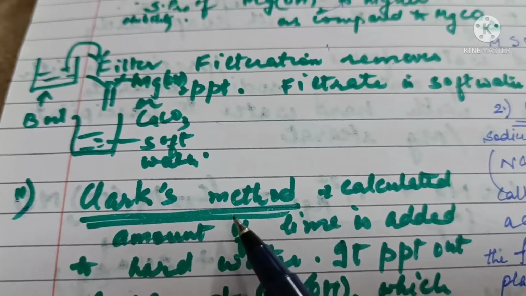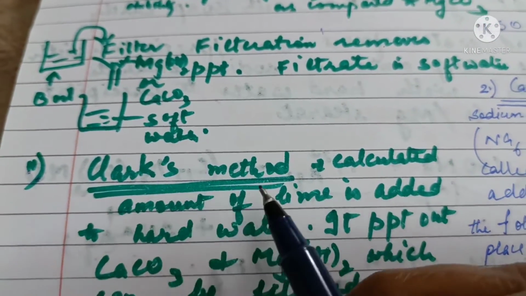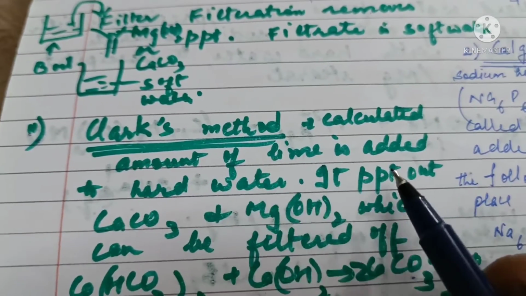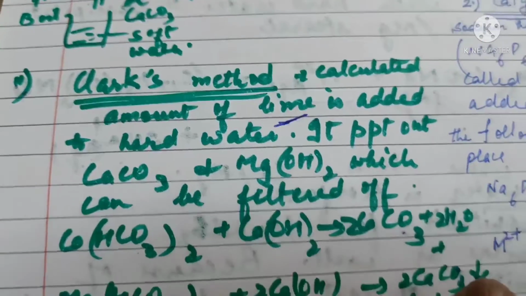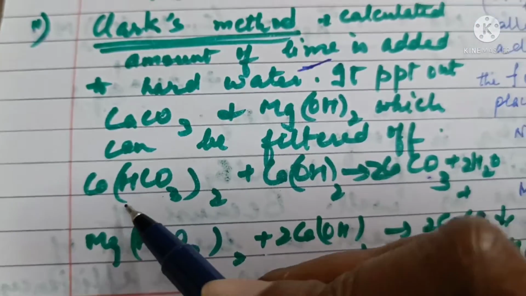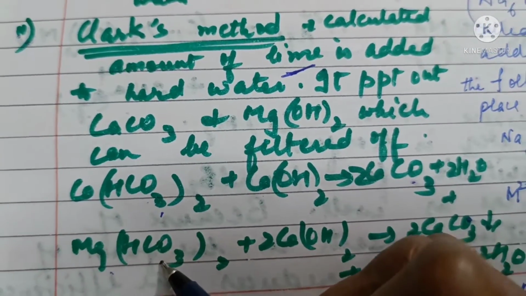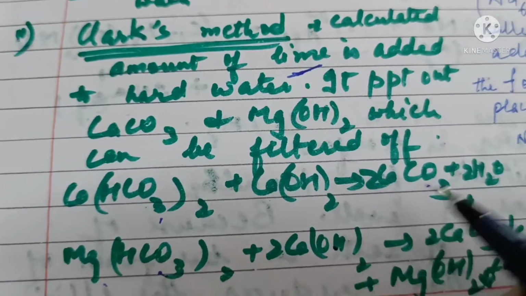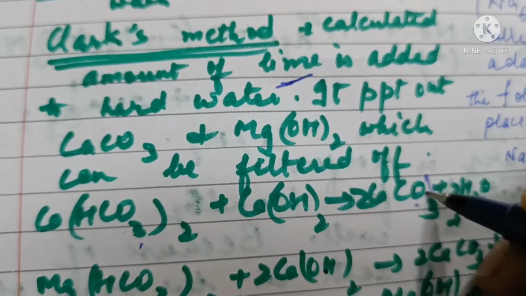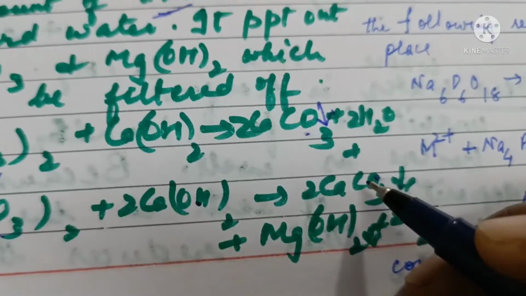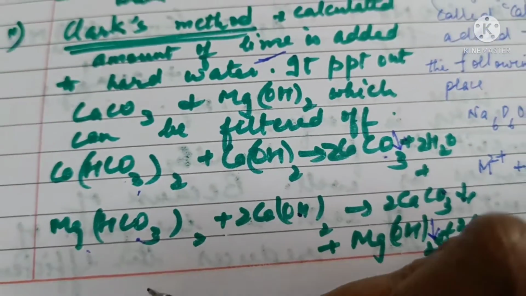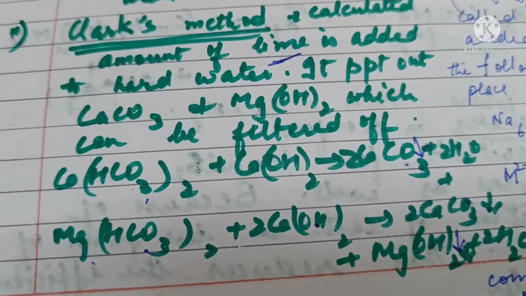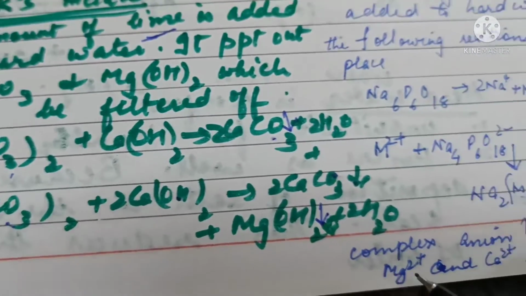Second method to remove temporary hardness is Clark's method. In this method, we add a calculated amount of lime or calcium hydroxide. So the hardness causing agents, calcium bicarbonate or magnesium bicarbonate, will react with this lime to form precipitates of calcium carbonate or magnesium hydroxide along with calcium carbonate in case of magnesium bicarbonate. And then again on filtration we get soft water.